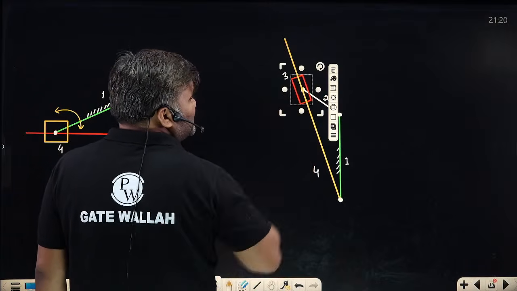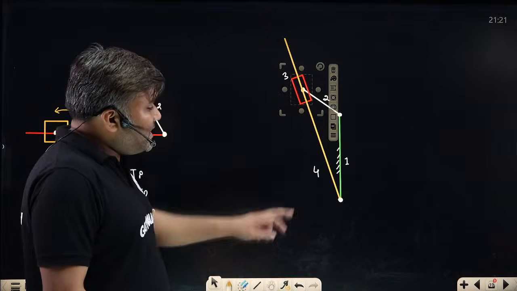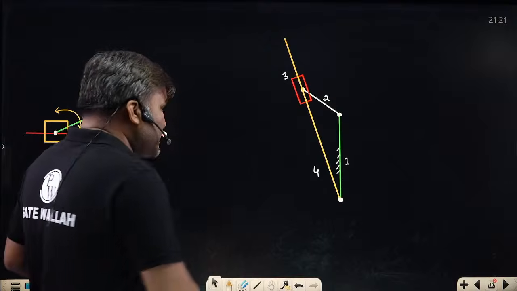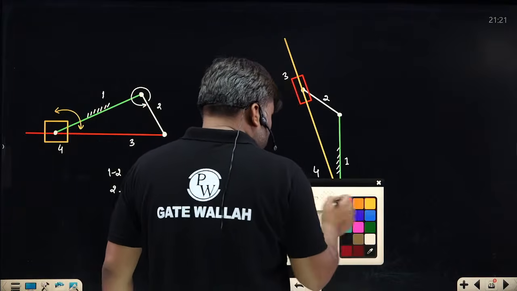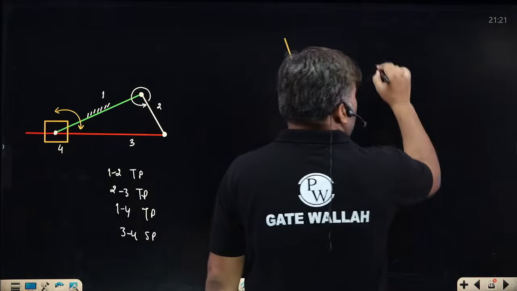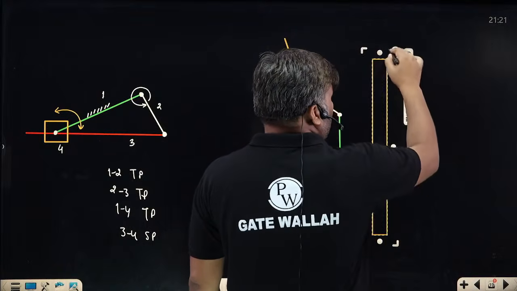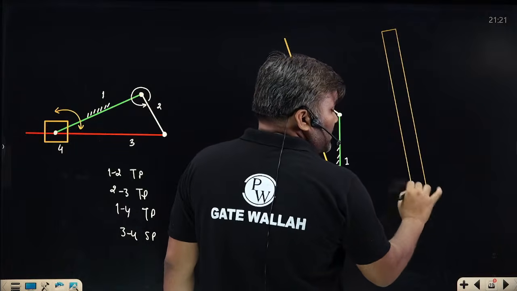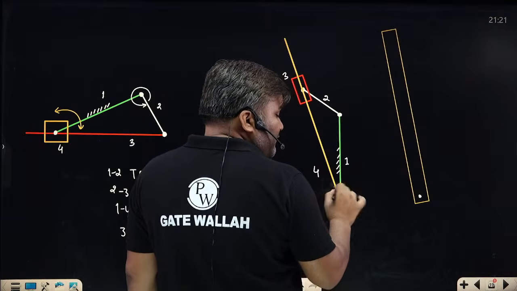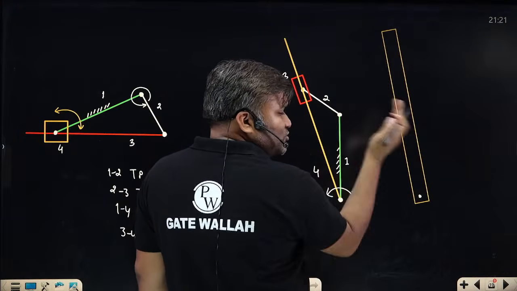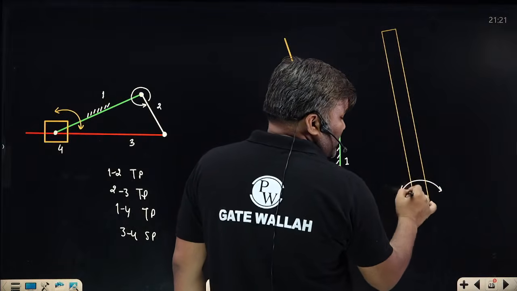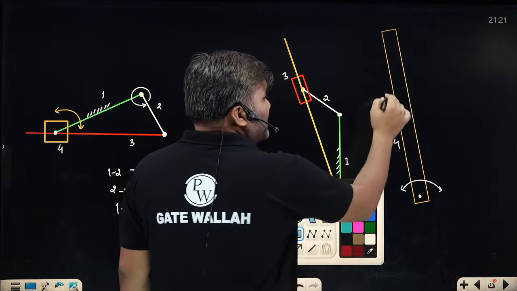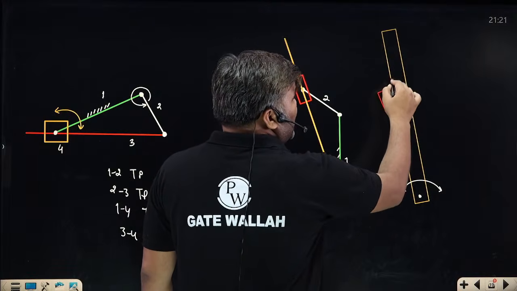Sir, something like this. The link 4 which I have shown here is actually a slotted link. How does a slotted link look? The slotted link looks like this. We will be having a slotted link like this. This slotted link you have hinged here. At this hinge point, link 4 can have this oscillation motion. And inside link number 4, we are having a red color body which can have sliding motion inside it.